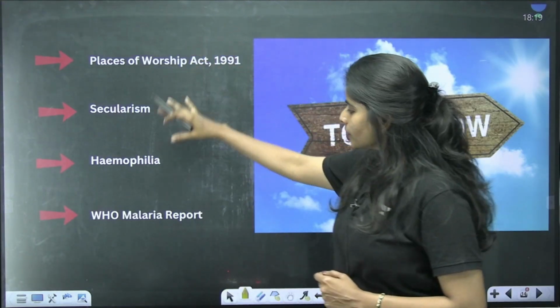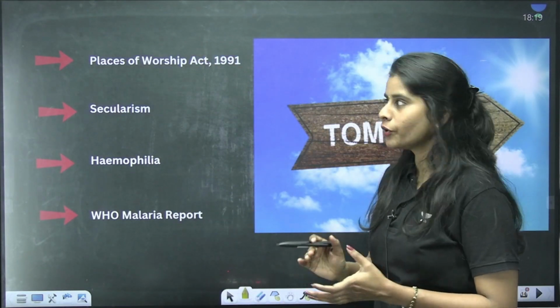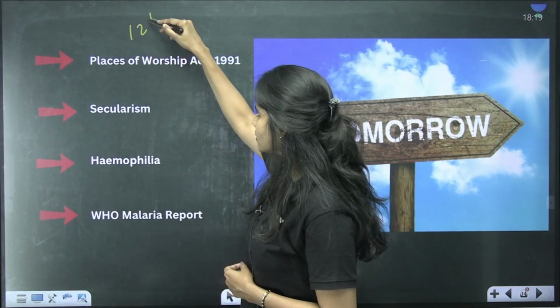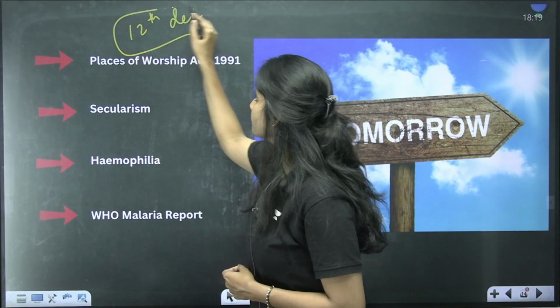So these are some of the topics that we will be discussing tomorrow in the form of MCQs, picked from today's newspaper, that is 12th December.